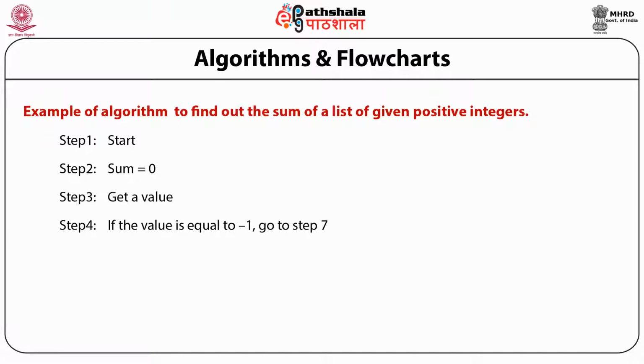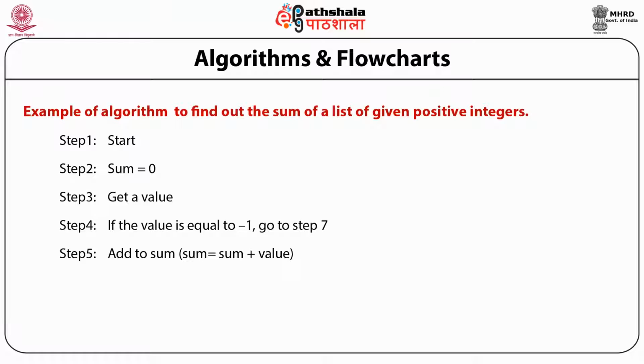If the value input by the user is less than 1, it will go to step 7, that means it will display the output, then the program will stop. If the value is greater than 0, that means it is a positive integer, it will go to the next step, step 5. It will add that value to the previous value, that means sum is equal to sum plus value.